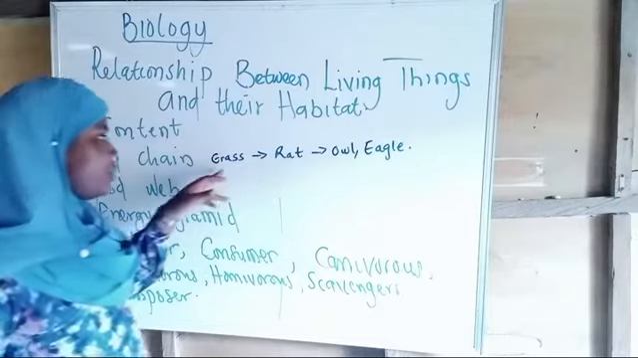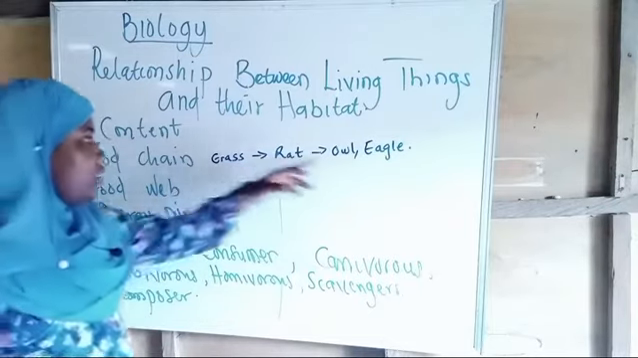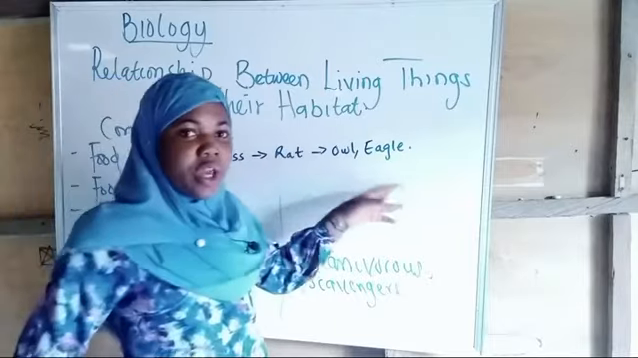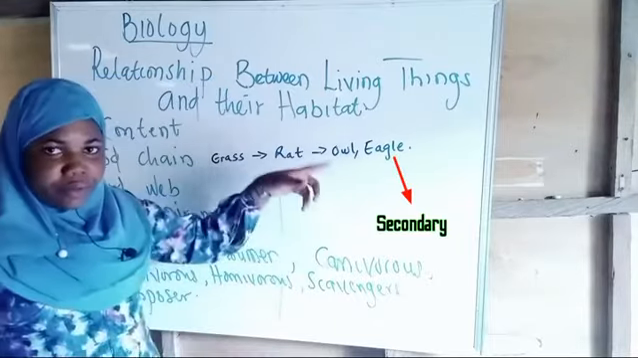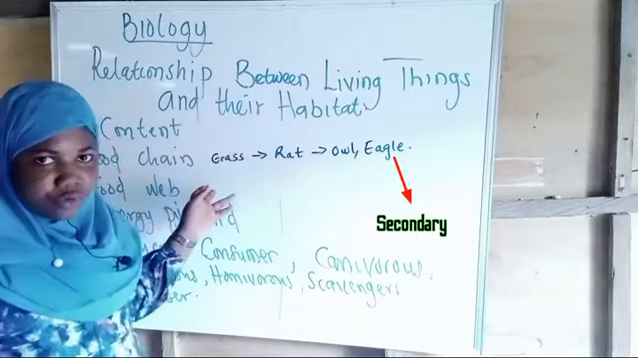Now this feeds on this, which is the primary producer, and this feeds on this. So this one, the eagle, is the what? Is the secondary consumer, because it is feeding on the rest of the consumers.